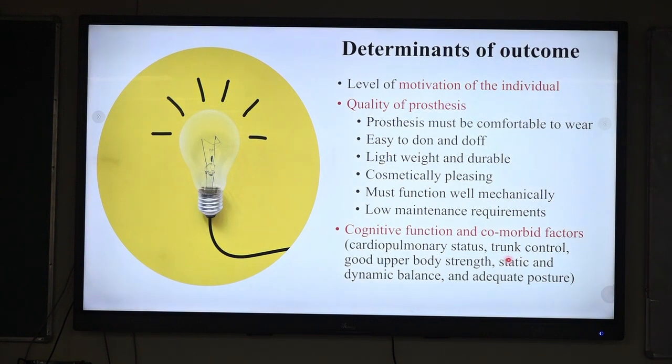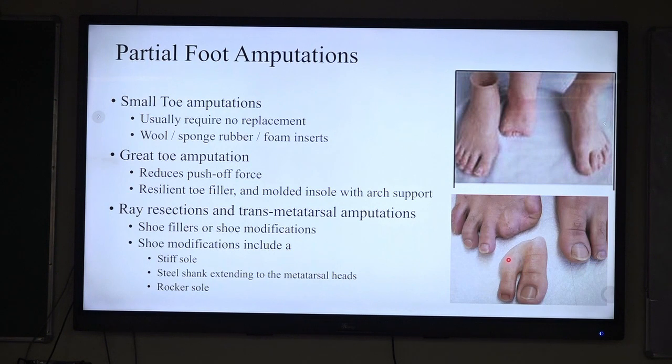The motivation level of the individual, quality of prosthesis, and the cognitive function or comorbidity of the amputee, like the cardiopulmonary status of the individual, drug control, upper limb strength, static and dynamic balance, etc. Partial foot amputation: in case of small toe amputation, they do not require any kind of replacement, but some silicone prosthesis can be recommended from the cosmetic point of view.